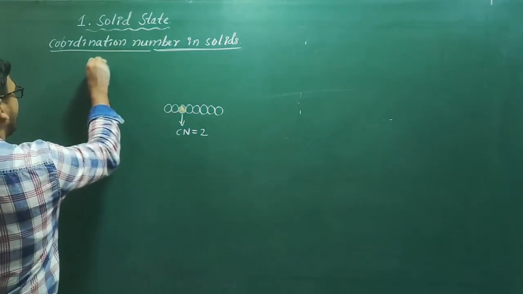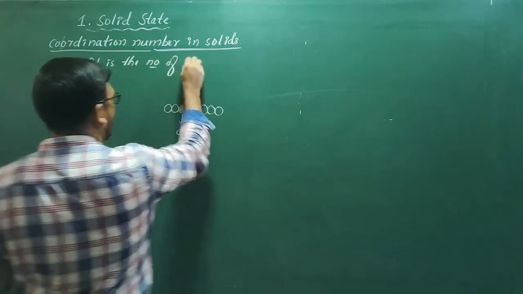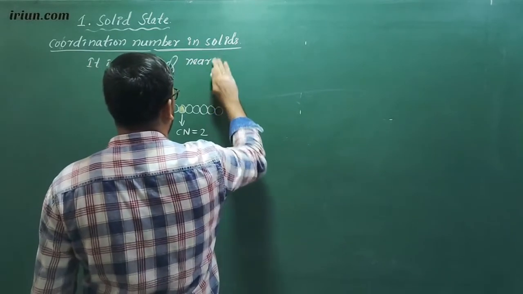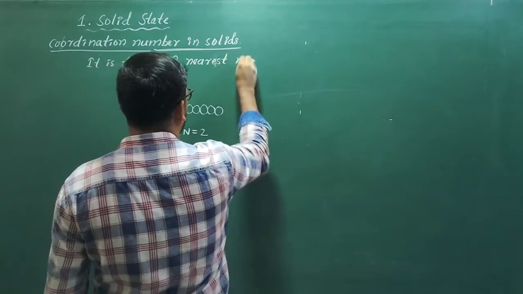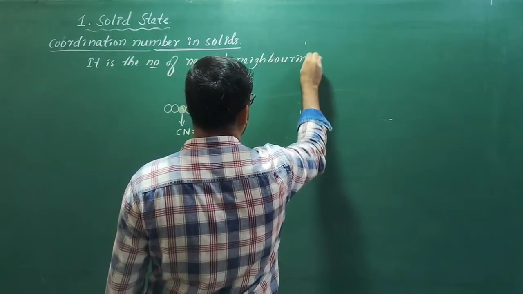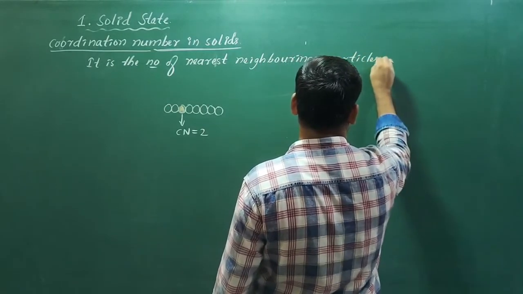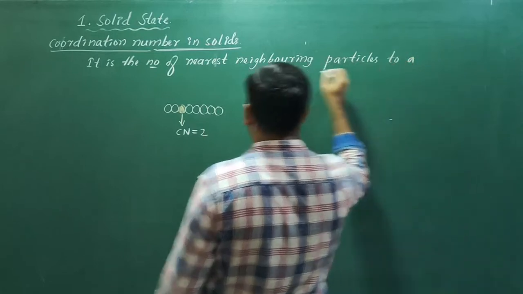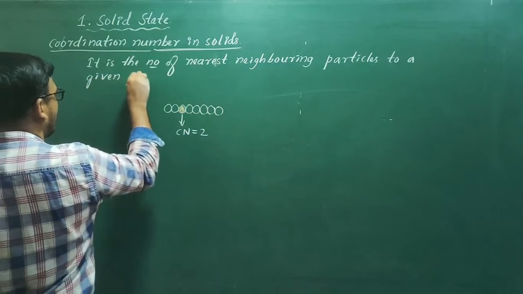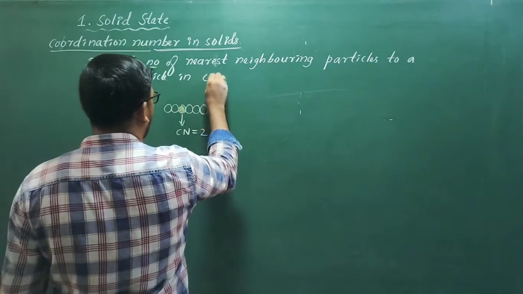It is the number of nearest neighboring particles to a given particle in a crystal.